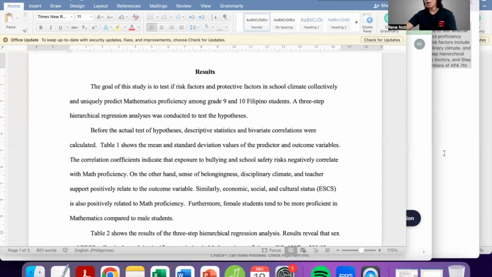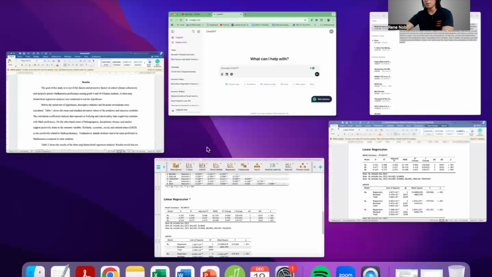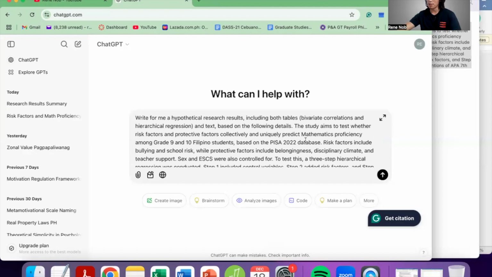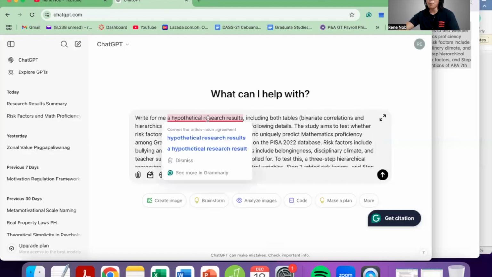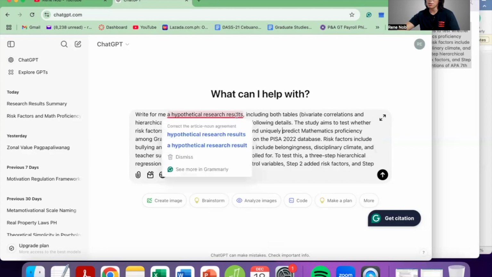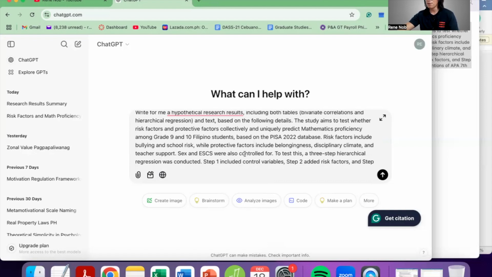Okay, so I prepared a prompt. The thing about ChatGPT or any AI or large language models is that your prompts must be really specific. This is the prompt that I prepared. Write for me a hypothetical research results, including both tables, and then I specified what tables I need: bivariate correlations and hierarchical regression, and text, based on the following details.